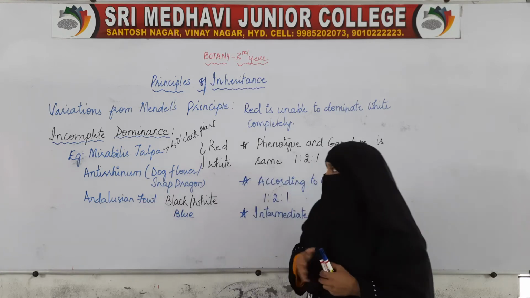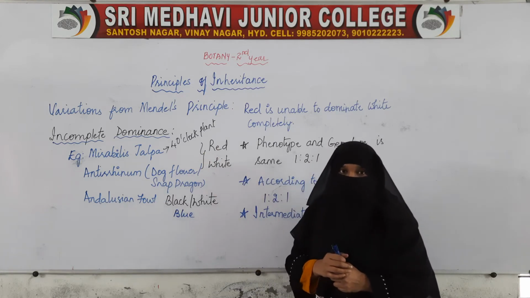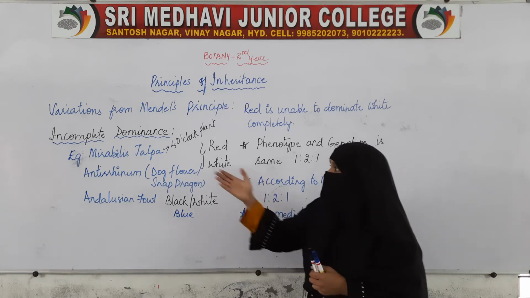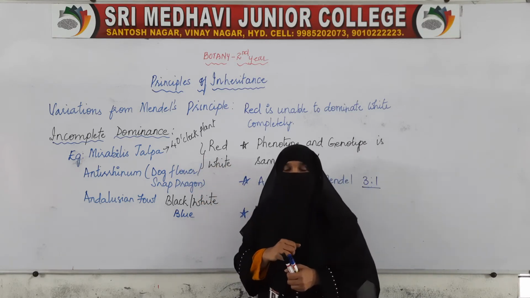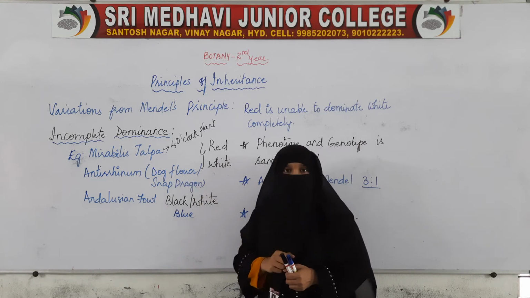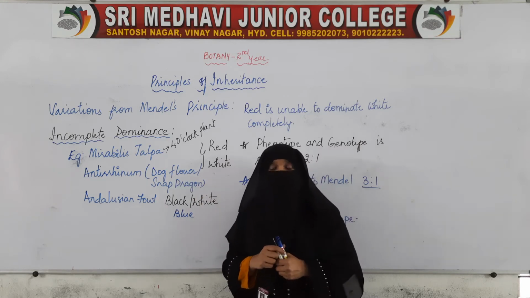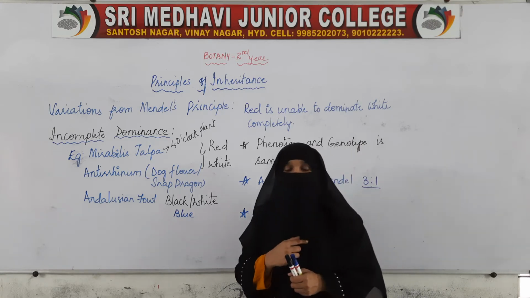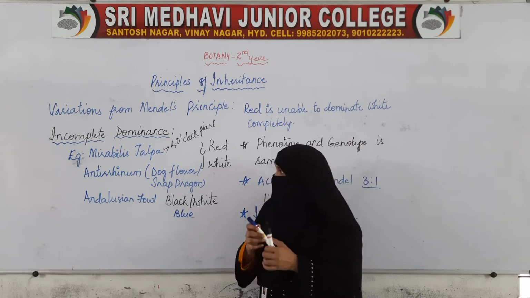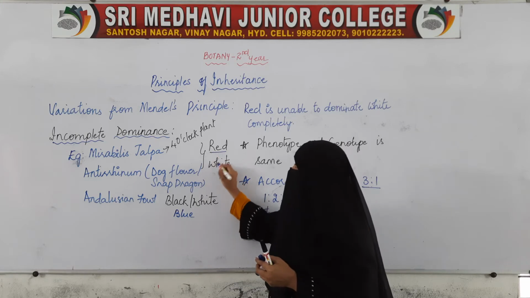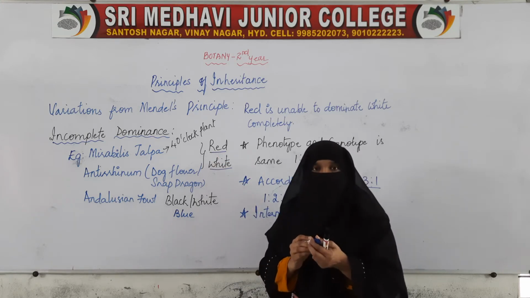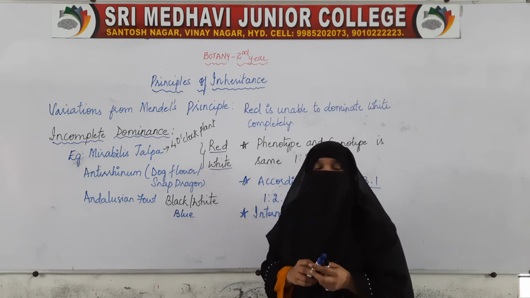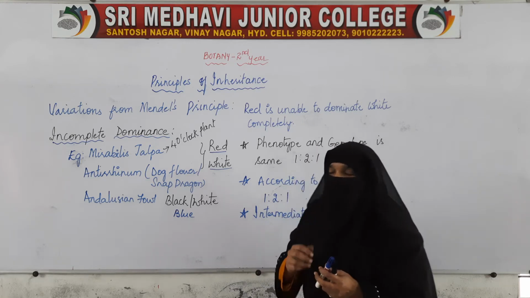First we will see plants. Both Mirabilis jalapa and Antirrhinum produce two types of flowers, red and white.